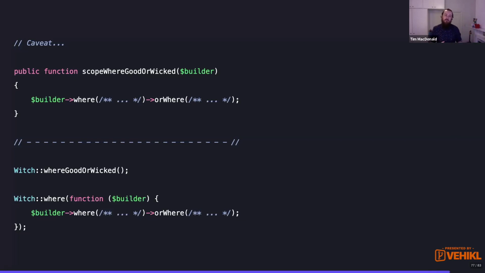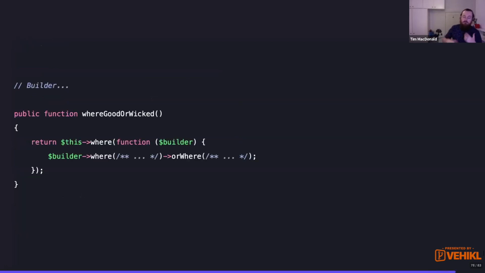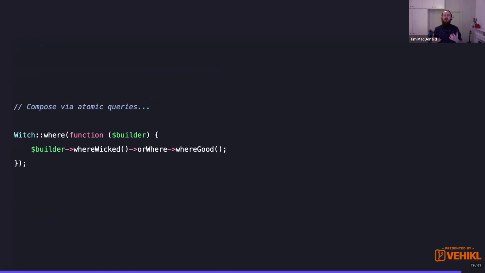They are now equivalent. So calling where good or wicked using the Eloquent scope above is exactly the same as calling where, passing in a function, and using the builder in there grouped. So we just need to keep that in mind. However, there's some easy solutions. One, you can just call where and group it within your Eloquent scope, so on your dedicated builder method. However, something that I actually prefer and would recommend is creating atomic queries that do really small things.